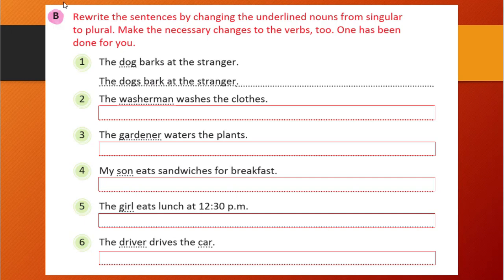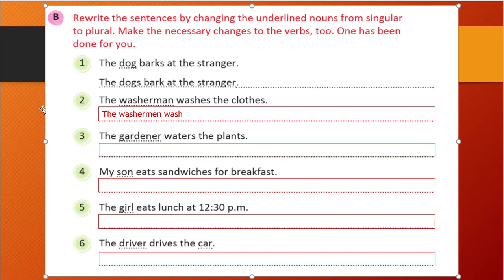Correct. Similarly, let me show you again. Washerman: what will be the changes for washerman? It will become the plural form, washermen, and washes will become wash only.